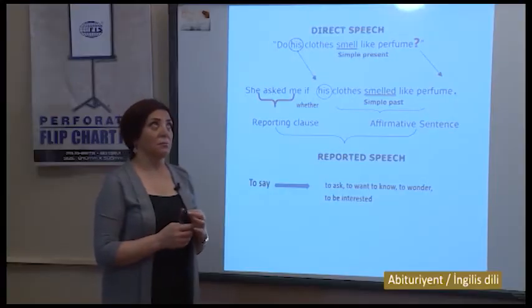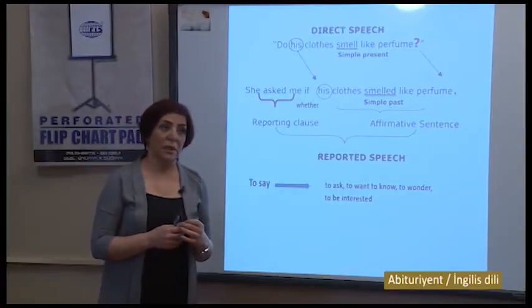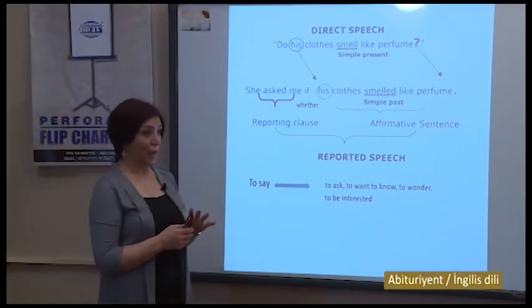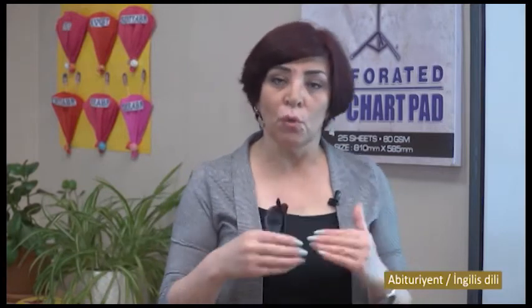Then, if our auxiliary verb is to be or to have, or the question form has been formed by using modal verbs, what will happen there? We'll change their position. It means that the word order will be the same as in the affirmative sentence. Remember, as in the affirmative sentence.